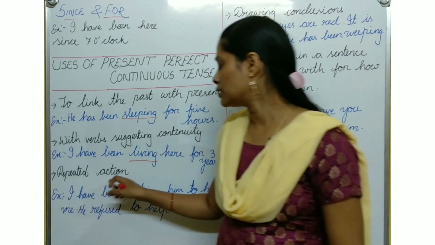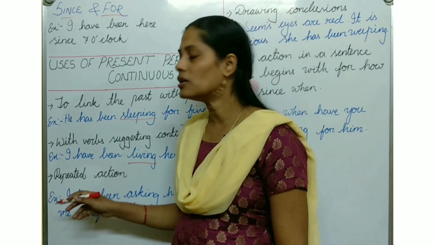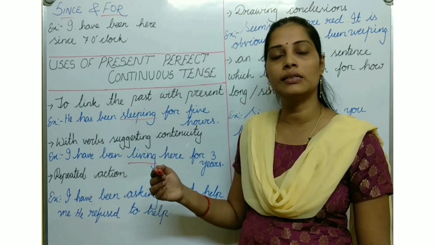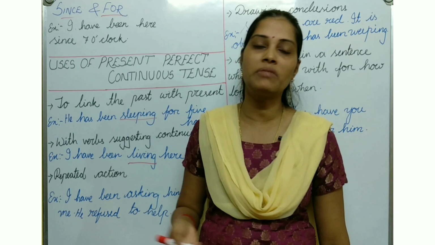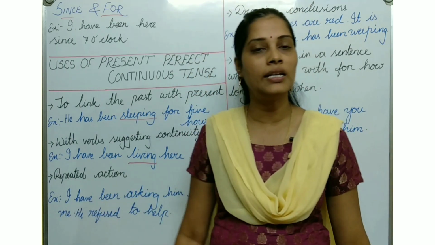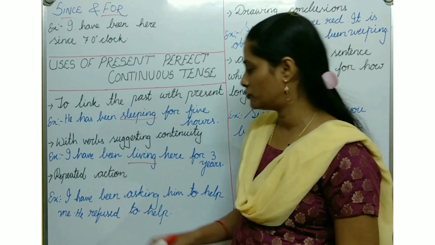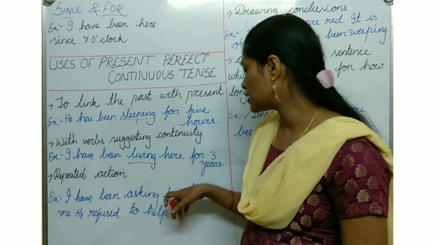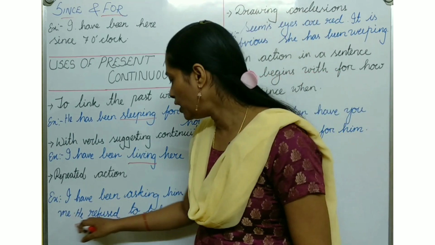Next, repeated action. Over here we will see an action which I am repeatedly asking somebody else to do. So in that case also we can say it's a continuous form with the ing verb. I have been asking him to help me.